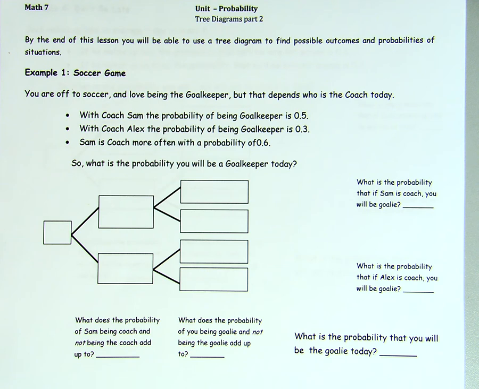Alright, in today's lesson we're going to be doing part 2 of our tree diagrams. These are going to be a little different. They're going to have to do with percentages. We are going to use the tree diagram to figure out all the different possibilities. So example number 1, soccer game.